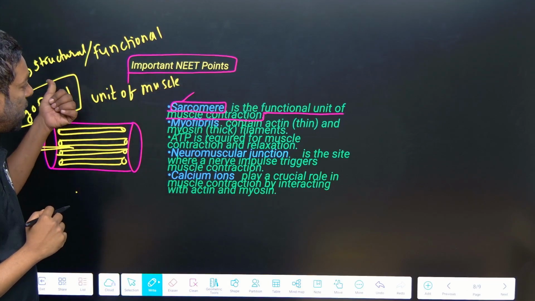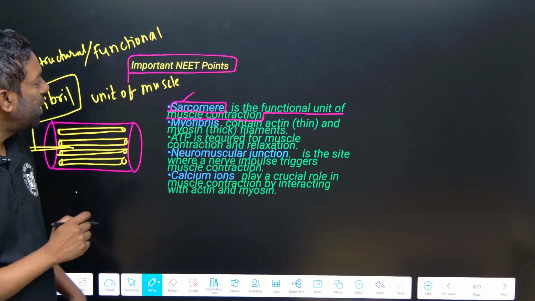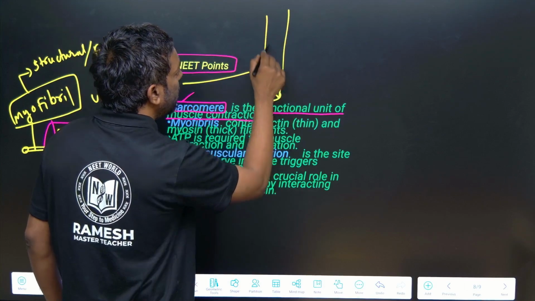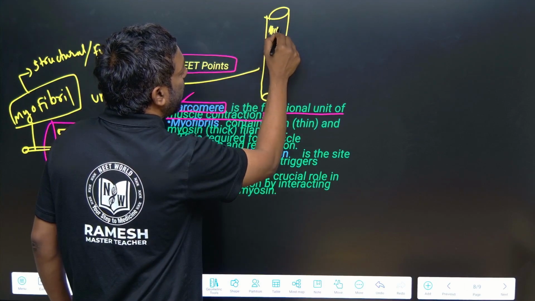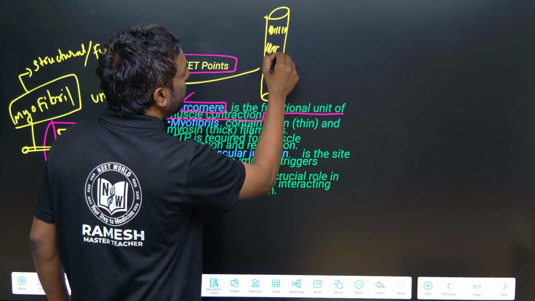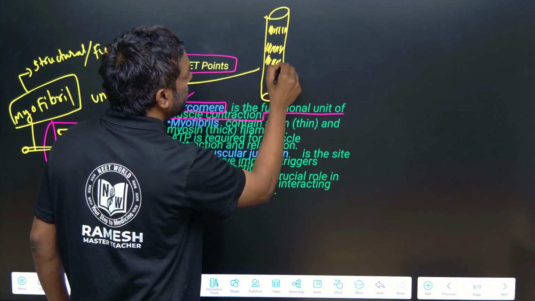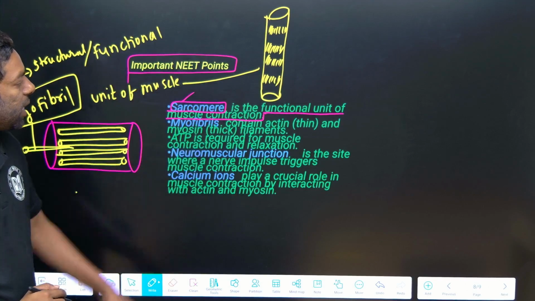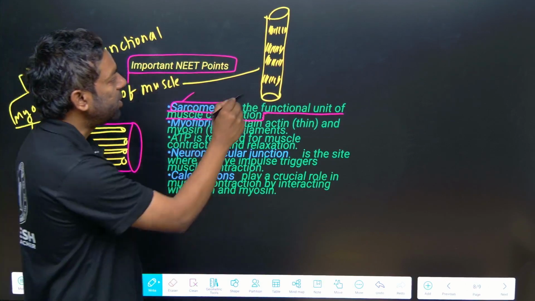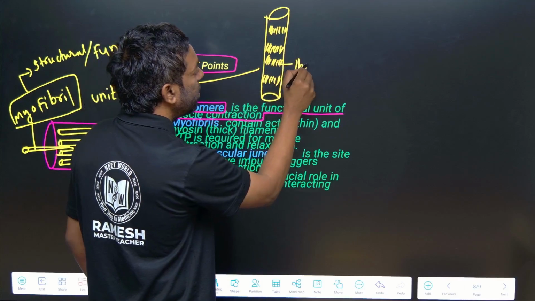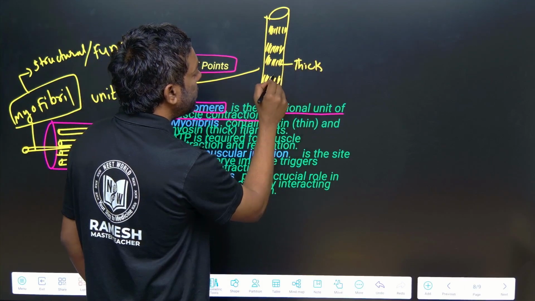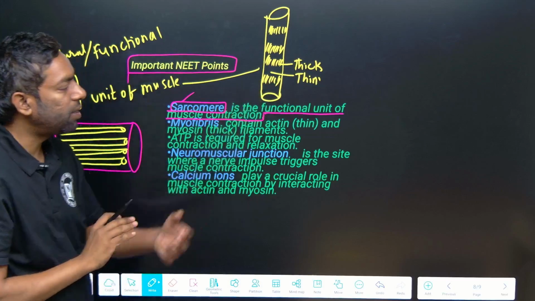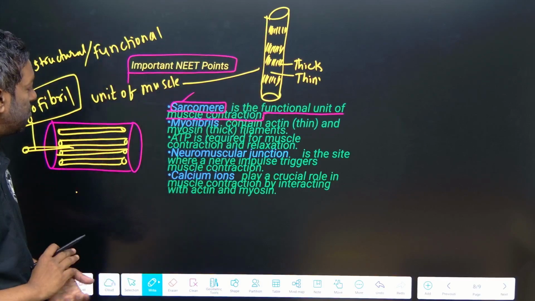This is the myofibril, which has sarcomere as light and dark bands. There are actin and myosin layers, dark and white bands, the thick filament and thin filament. This is the thick filament, this is the thin filament, in this myofibril.